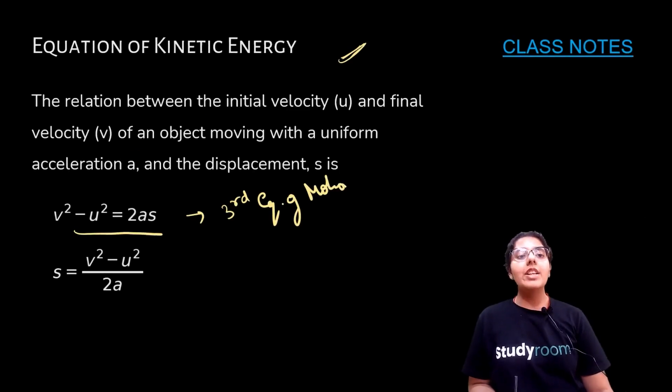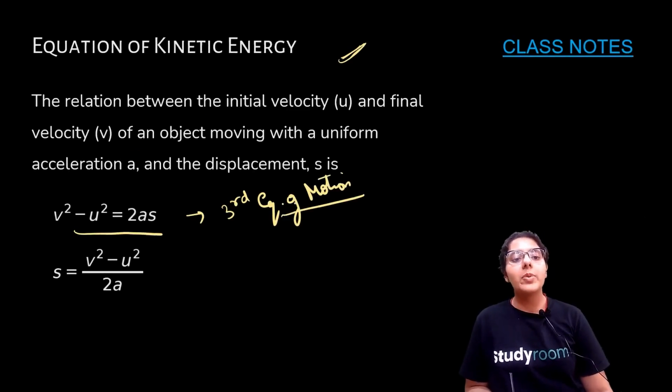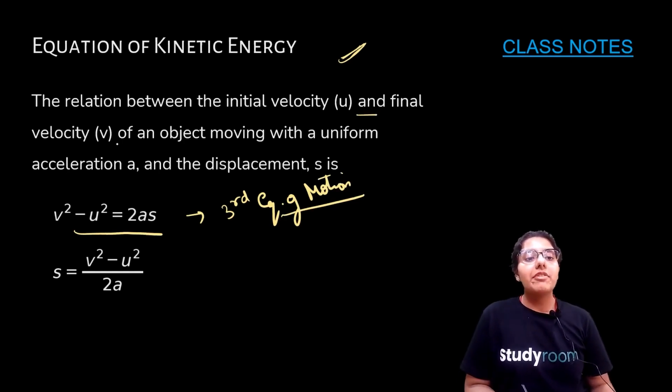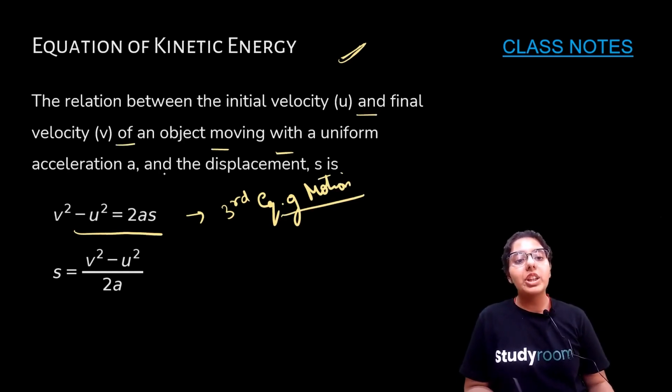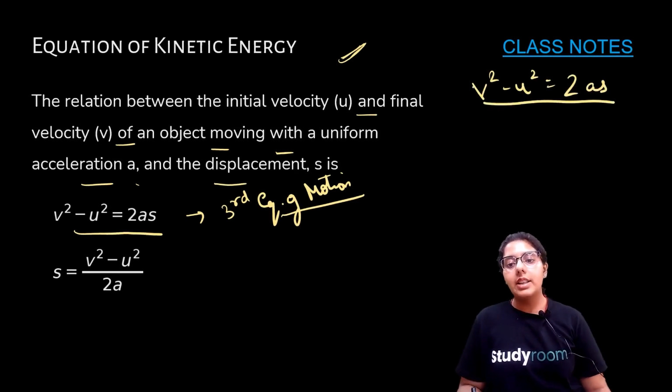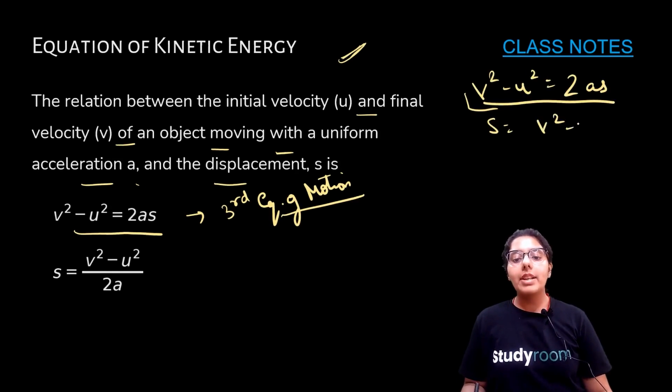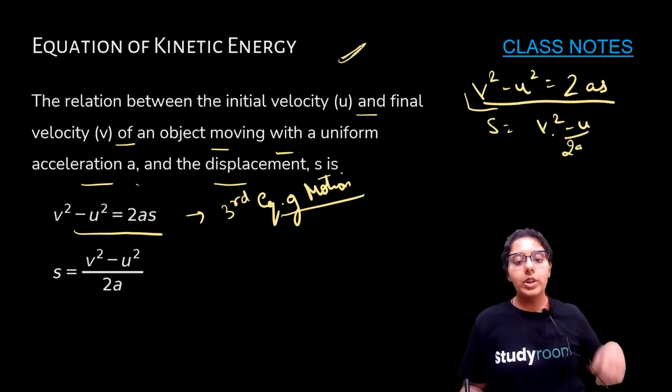The relation between initial and final velocity of an object moving with uniform acceleration and displacement s is v square minus u square is equal to 2as. We derived this in our chapter on motion. So s becomes v square minus u square upon 2a.